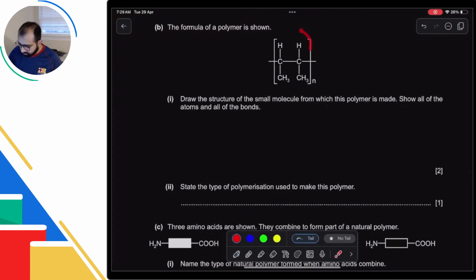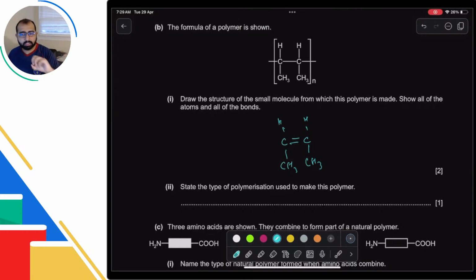How do you do that? You take this thing and you simply add the double bond there. Okay? So we take this thing, add the double bond in the middle, and you're good. Everything else stays the same. Okay? This is how you convert addition polymers to monomer. Take that repeating unit, and just add a double bond in there. Again, I don't know what that is because every teacher has their own methods.